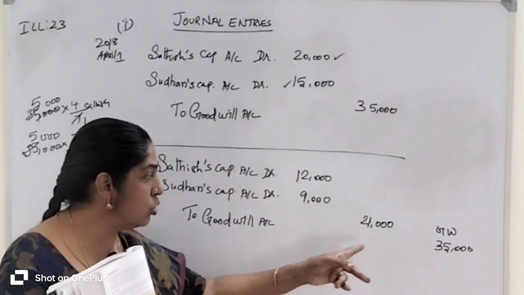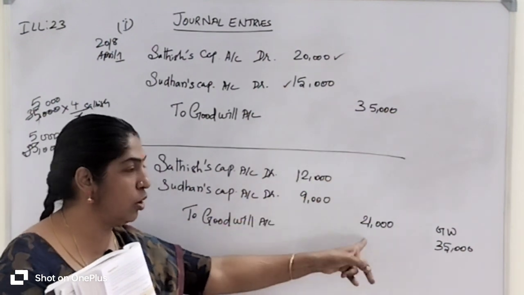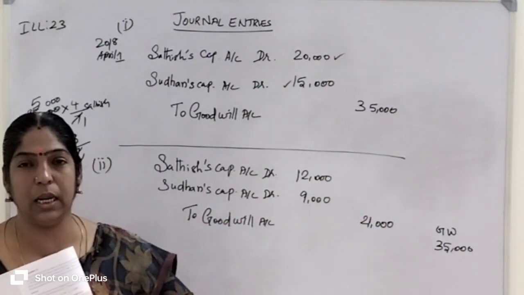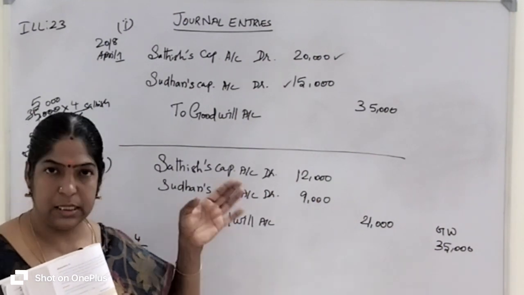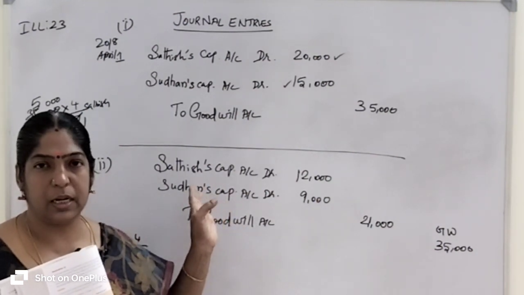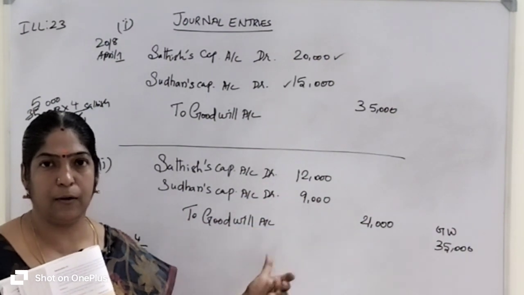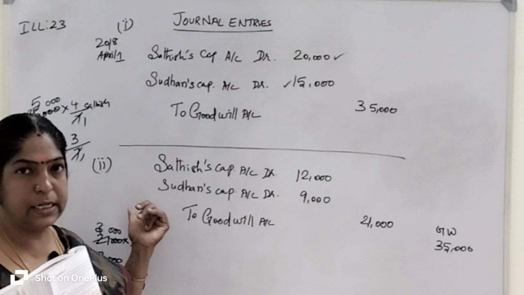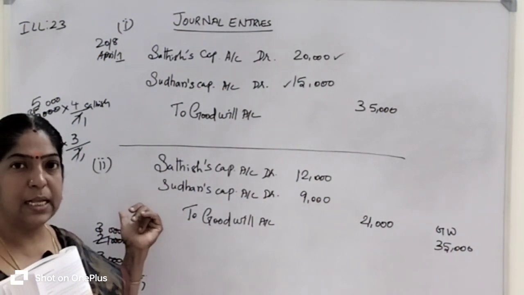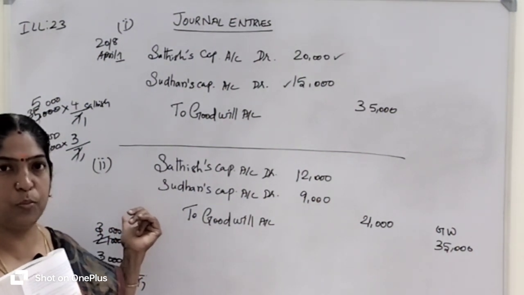Second situation, at the time of admission of a new partner, the existing partners already entered the entire goodwill into the accounts book. Now they cancel that goodwill value, 21,000 rupees out of the 35,000 rupees only. How can you pass the journal entry? The same journal entry, respective old partners' accounts debit to goodwill account. We distribute that goodwill to the existing partners as per their sacrificing ratio, which means the old profit sharing ratio.